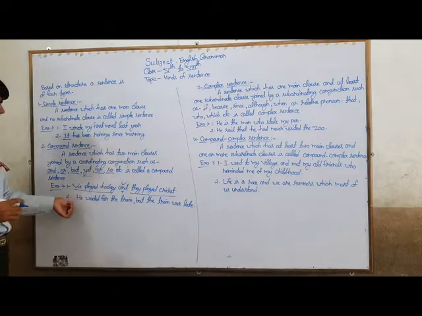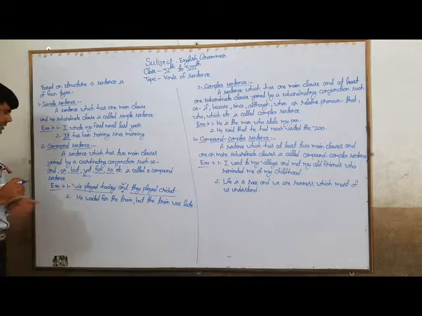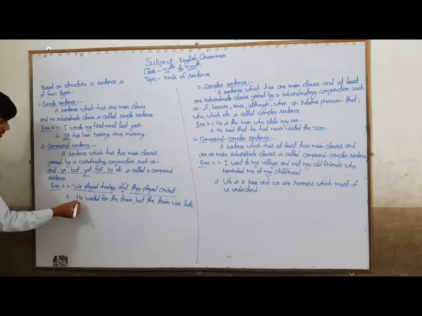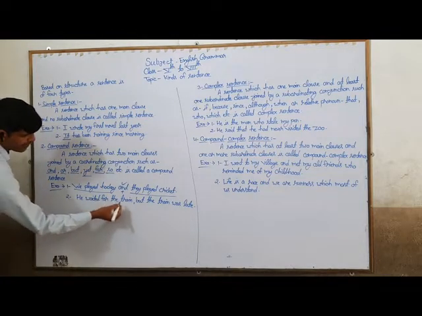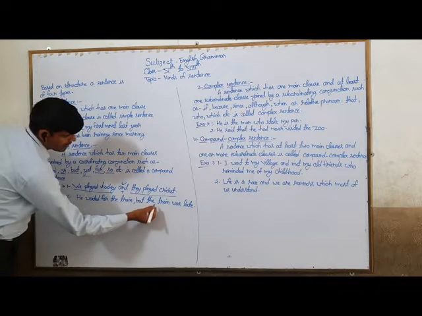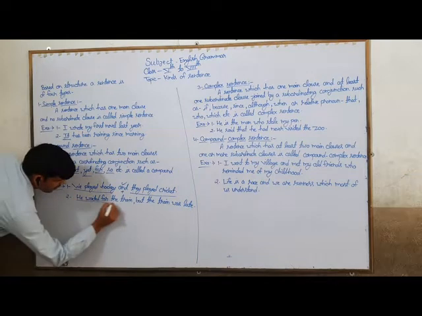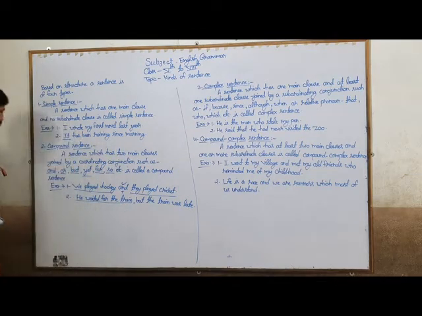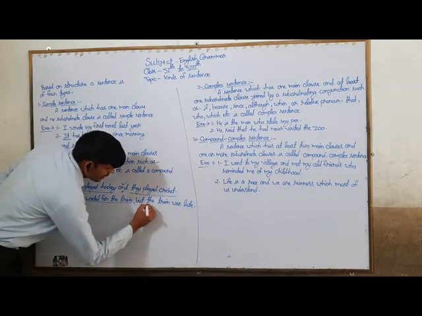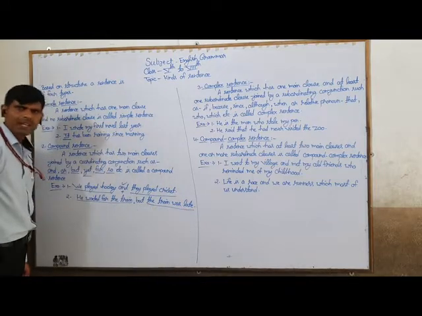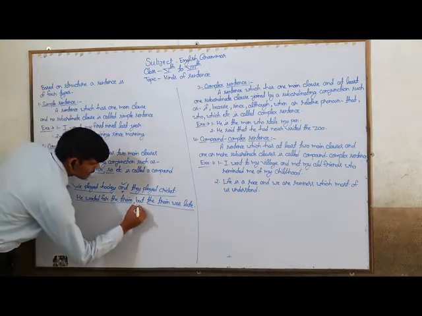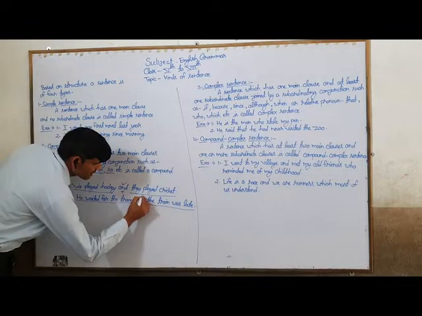Here is another example: he waited for the train, but the train was late. He waited for the train is the main clause. The train was late is also a main clause, and they are joined together by the coordinating conjunction but.